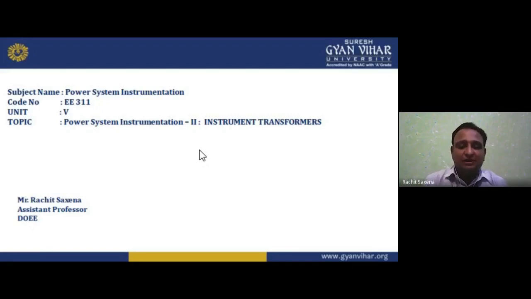For example, if I am connecting a voltmeter or ammeter measuring instrument, both have their internal resistance. So their internal resistance always produces a disturbance or effect on the reading. That is known as the loading effect. It is known as what? Loading effect. So we have two types of instrument, analog and digital.